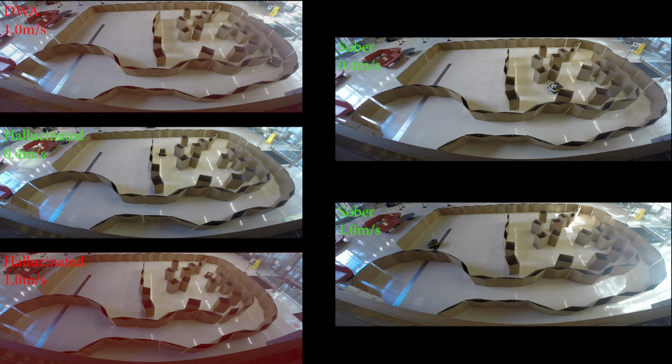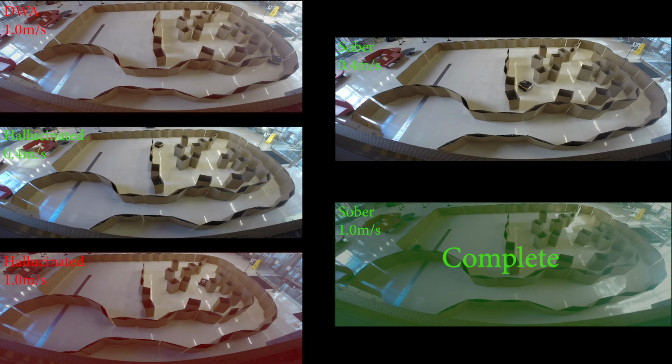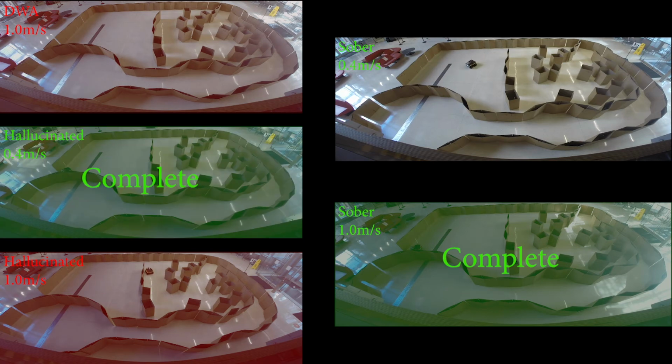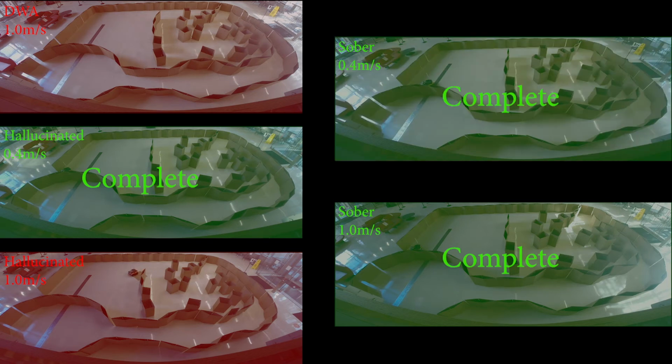But note that Hallucinated 0.4 requires a fine-resolution global path for hallucination during deployment and the turn-in-place module, while Sober 0.4 does not and only reacts to the real obstacles without any extra components. In this physical obstacle course, Hallucinated 1.0 fails every trial due to multiple collisions. Again, this is caused by the ambiguity in the training set's varying speed with constant most constrained hallucination. Our Sober 1.0 achieves the best performance both in terms of average time and standard deviation.